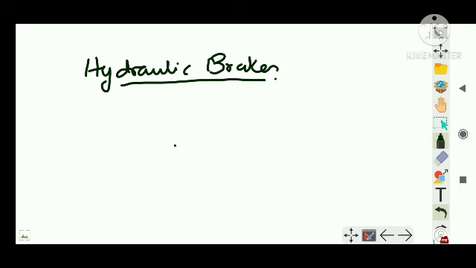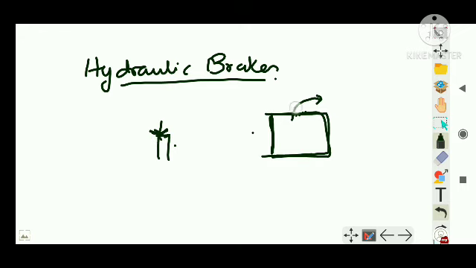We have talked about the same, right? Same system. We are giving a small force in a small section and you get a large force here. This large force will be applied to a brake. So you have to apply only a small force here, and it is enlarged at this end, and this high force is transmitted to the brake, right? So you need to apply a very small force and the brake will be activated very easily.